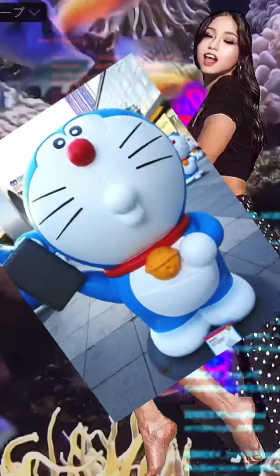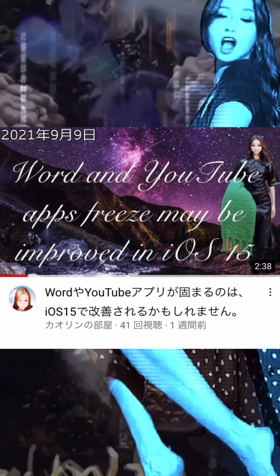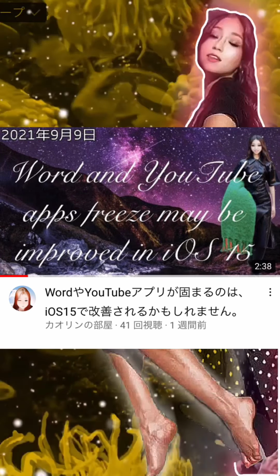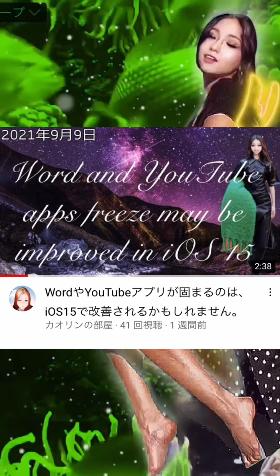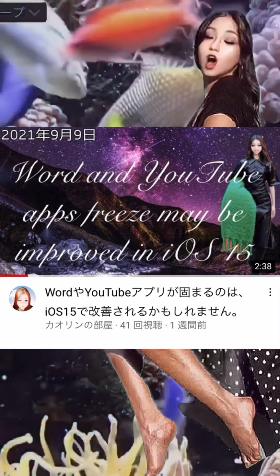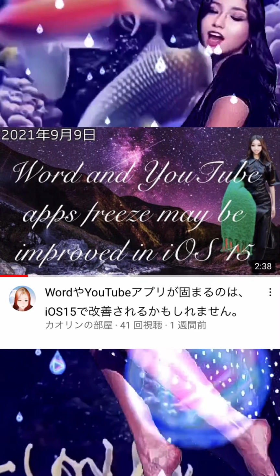Besides that, there are some breakthrough improvements in iOS 15. Number 3. YouTube app, Microsoft Word, Google Docs, Microsoft OneNote. Heavy apps such as these are now running smoothly. Until now, as I used it, it became heavier and heavier. If I didn't restart it, it would sometimes stop working. Since iOS 15, it's no longer heavy.